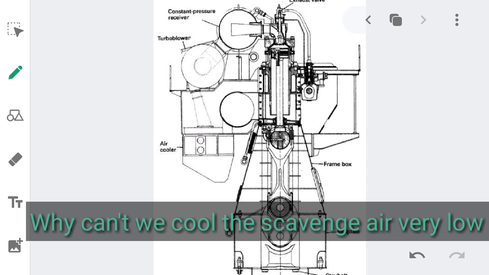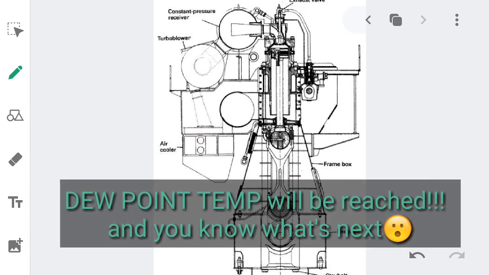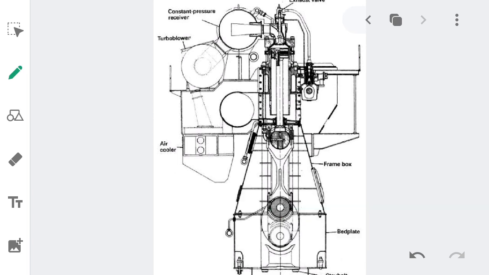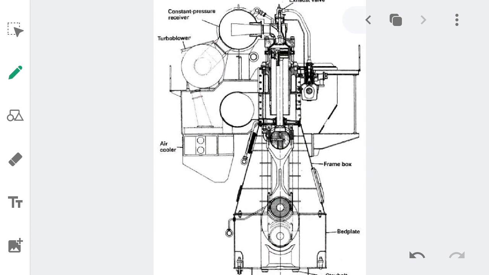As we have an air cooler also, why can't we lower the scavenge air temperature below 50 degrees Celsius? Guys, we can't do it because if we cool the scavenge air to a temperature below 30 degrees Celsius, the scavenge air will reach its dew point temperature, that is, the scavenge air will start to condense and it will obviously lead to cold corrosion, or you can call it acid corrosion, on the liner, and obviously it will affect the performance of the main engine.